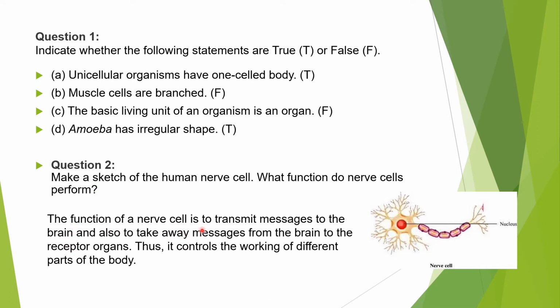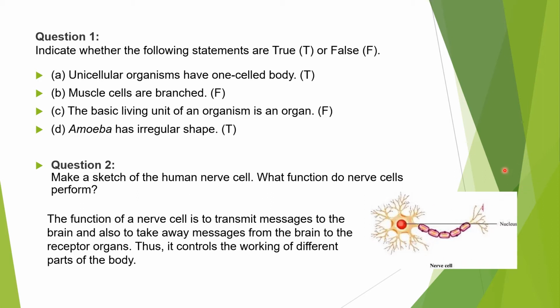What is the function of the nerve cell? The function is to transmit messages. The nerve cell transmits messages to the brain, and also it takes messages away from the brain to the receptor organs. So it works as a transmitter, and thus it controls the working of different parts of the body. Just see, this is the structure of the nerve cell. It is branched, and the nucleus is also there. You have to draw a clean figure and label the diagram.